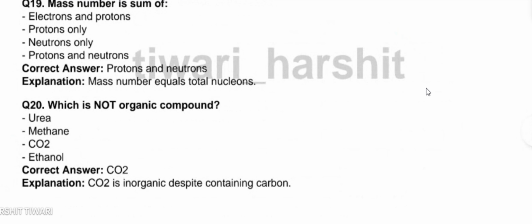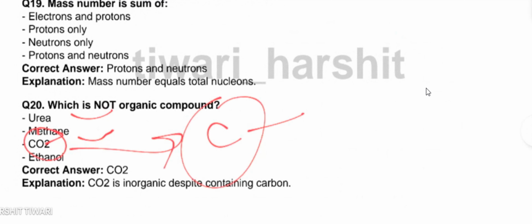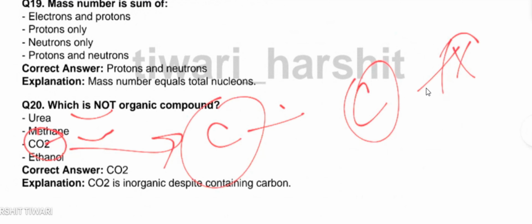Which is not an organic compound? So yes, urea is an organic compound. Methane is an organic compound. CO2, despite containing carbon in its structure, is an inorganic compound, not an organic compound. So basically, you can see that not all carbon-containing compounds are organic in nature. Okay, you will have to think wisely before selecting any option.